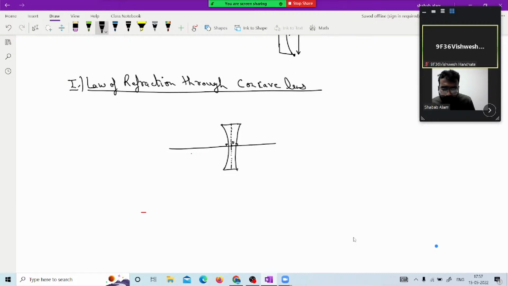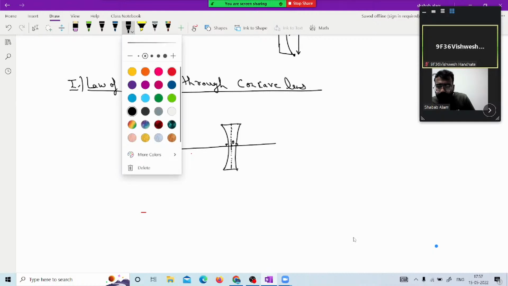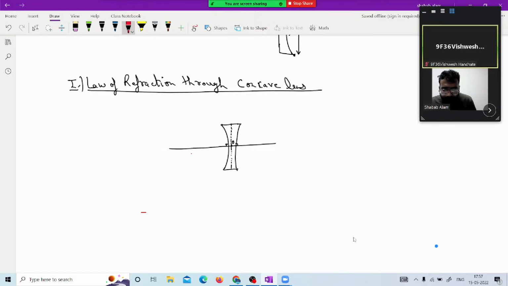This is optical center O. Now the term comes again. If we have a ray of light incident such that it passes through an optical center, it moves in a straight line only, without deviation.